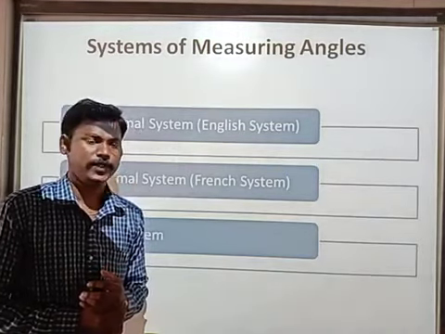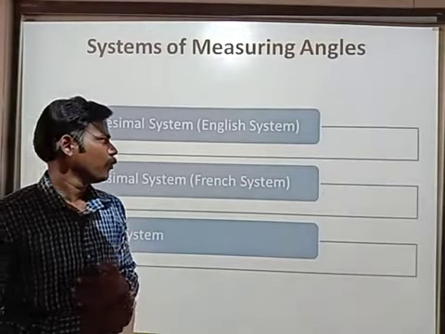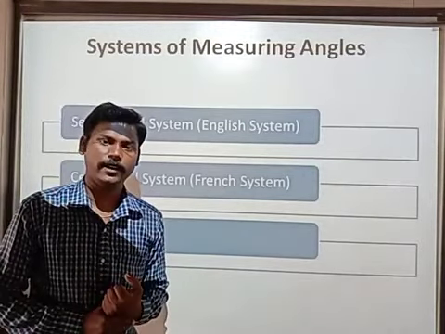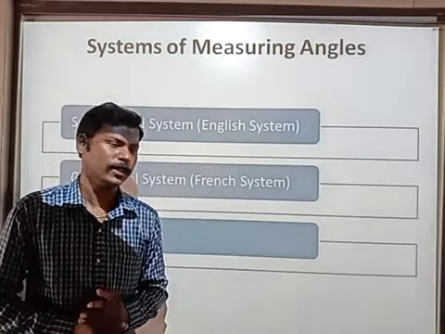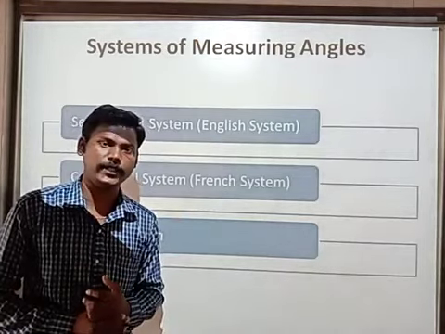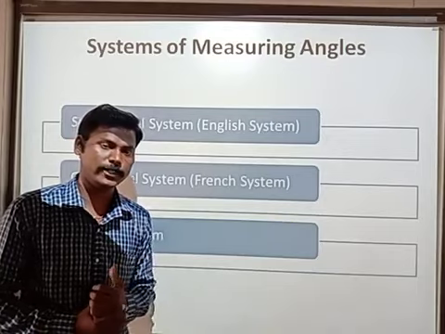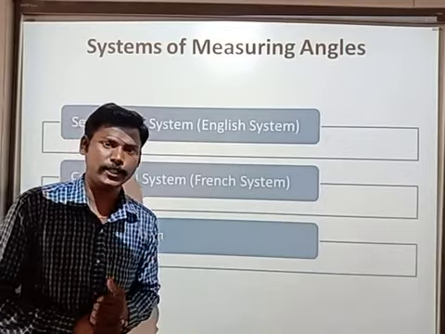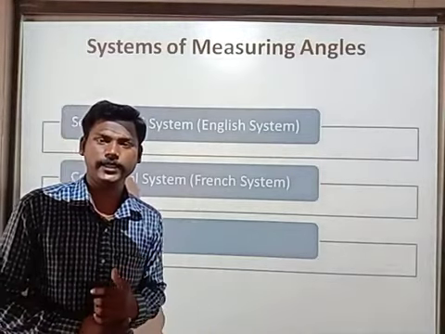Sexagesimal system is also called what, children? English system. So why we learn these 3 systems is because Britishers ruled over India, so that's why we give priority to the English system also. Universally they are using the French system also, because France is one of the countries, and the language is French. They are also using one system, and the circular system also. Mainly 3 systems are there.